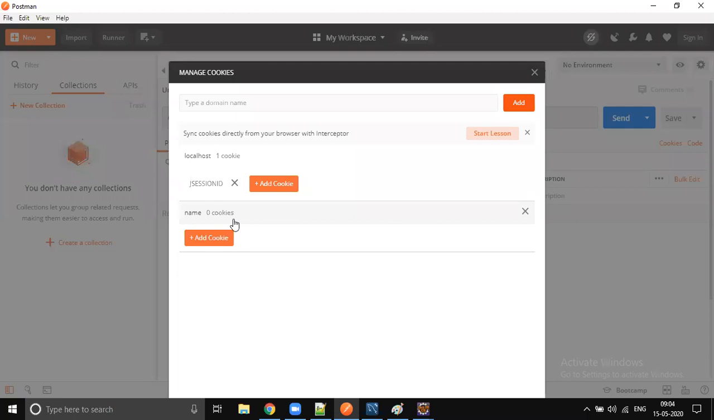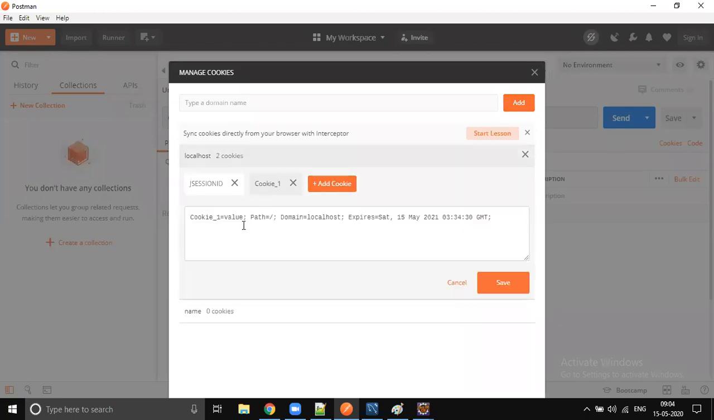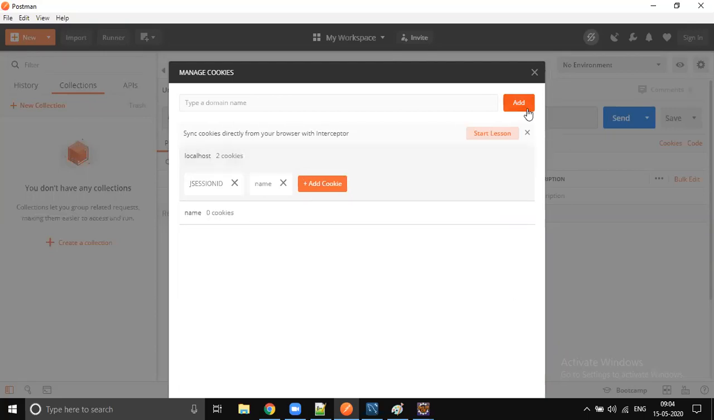You need to send the value also, right? Add cookie. Cookie one value. Let's give one more cookie, right? The key is name. Okay, so I'm sending one cookie. Save. It's added, right? Two cookies are going. One is JSON and another one is name.